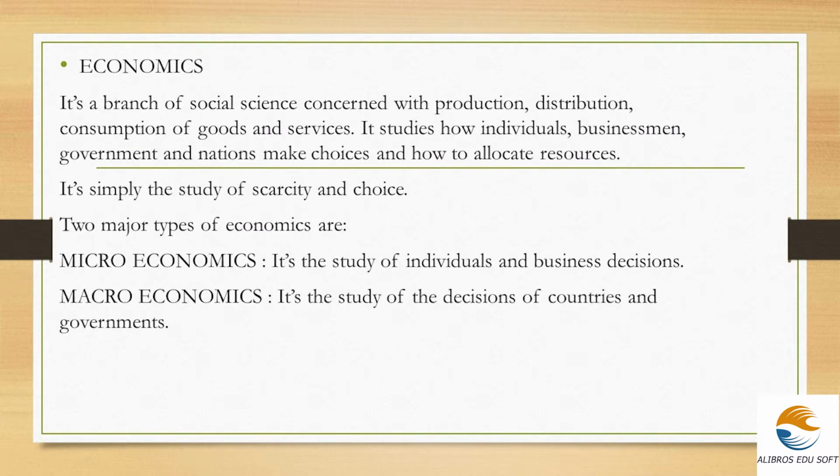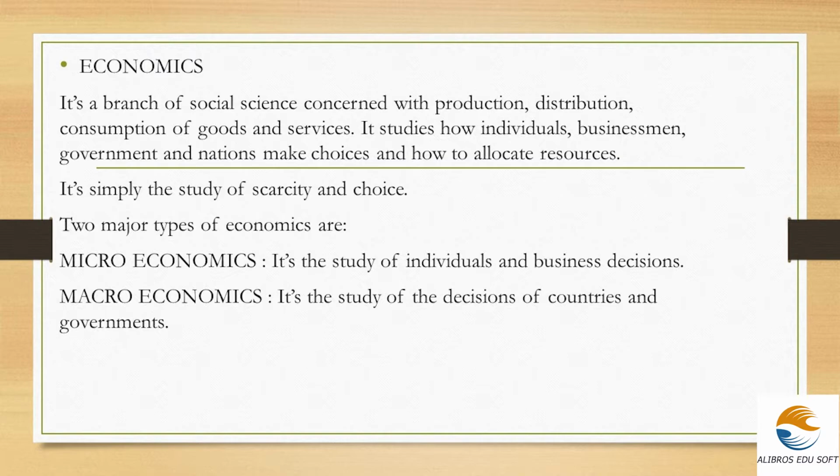Next is our main term, economics, the subject we are dealing with. Economics is a branch of social science concerned with the production, distribution and consumption of goods and services. It studies how individuals, businessmen, government and nations make choices and how to allocate resources. It's mainly about the allocation of resources.